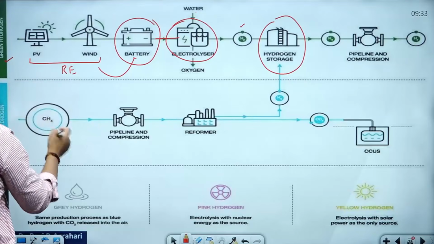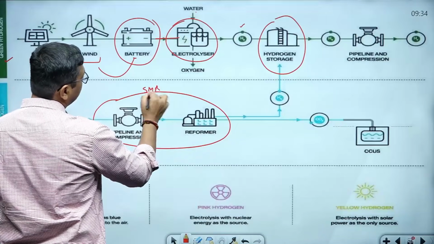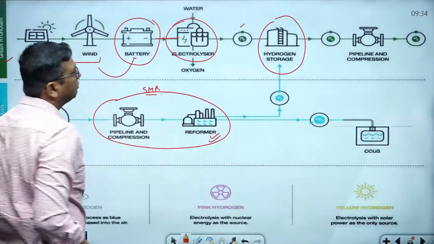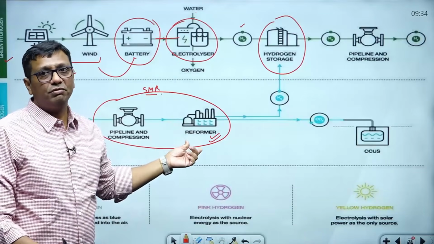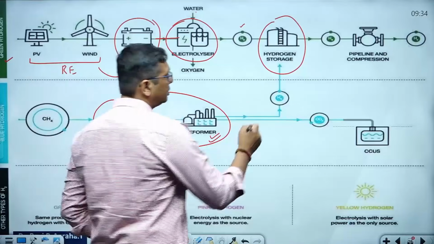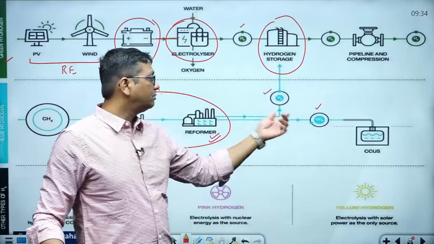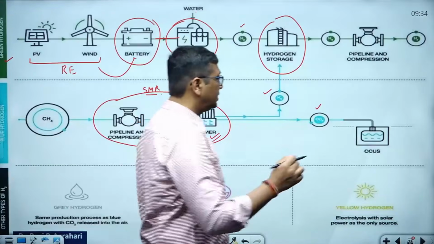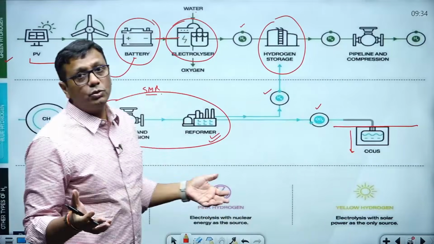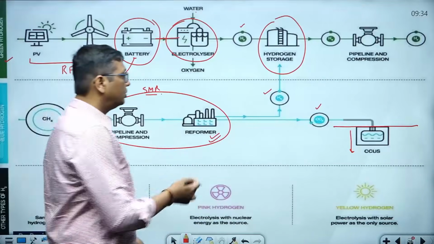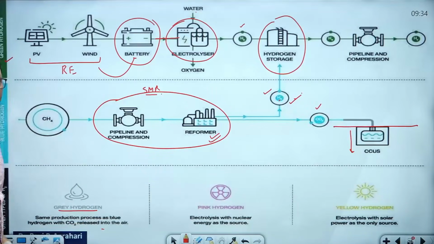Blue hydrogen: methane is going to be used for the generation of hydrogen. This is the steam methane reforming process, and for it you need a reformer. Here you need the electrolysis process, the electrolyzer. Here you need a reformer for the reforming process. Further there is hydrogen production, and side by side CO2 formation also happens. In this case, this is going to a sink. We are going to utilize it, carbon capture, use and storage. So this is the blue hydrogen. If we are not doing the same thing, then it is called gray hydrogen.